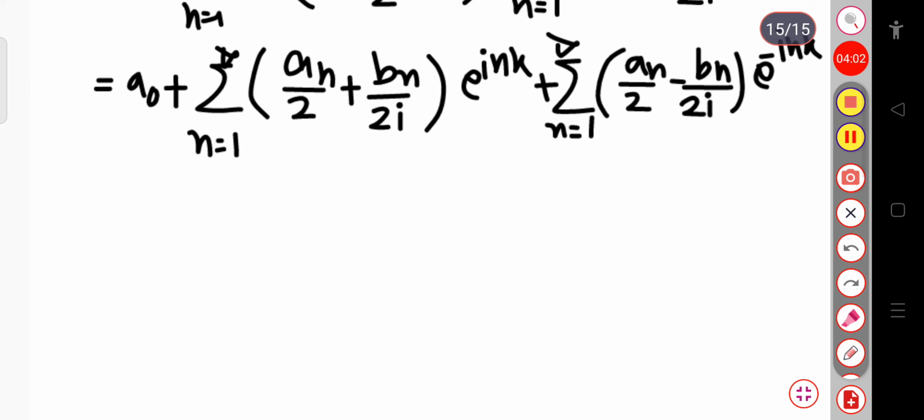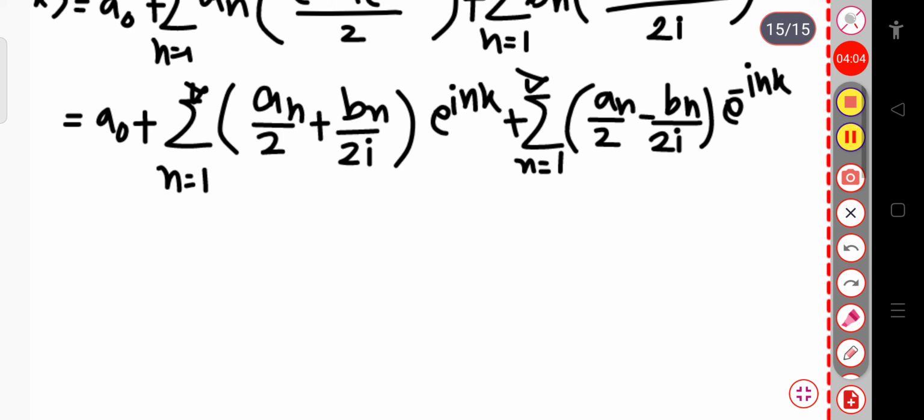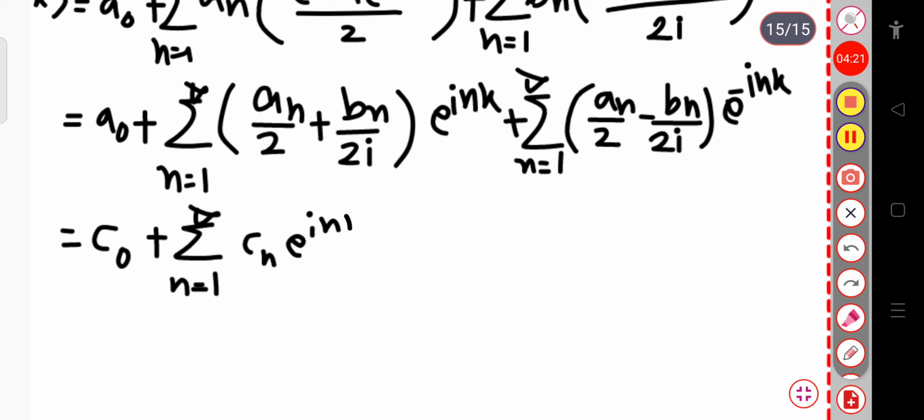So now we can write this is equal to, for this a naught let me write c naught, plus sum over n equal to 1 to infinite, for this bracketed term let me write c n into exponential i nx, plus sum over n equal to 1 to infinite, for this term I can write c minus n exponential minus i nx.